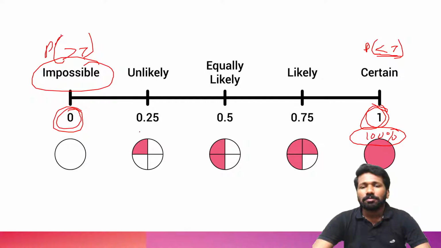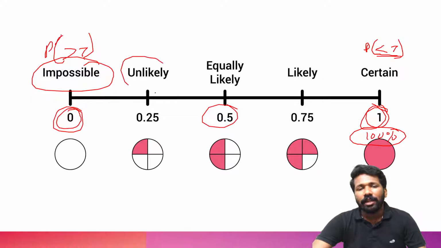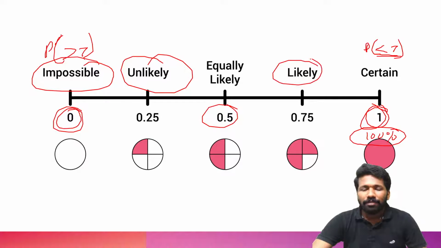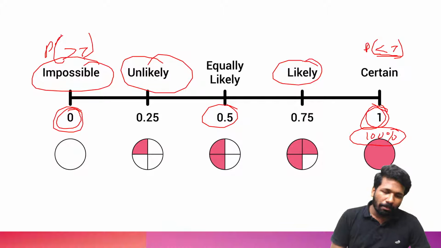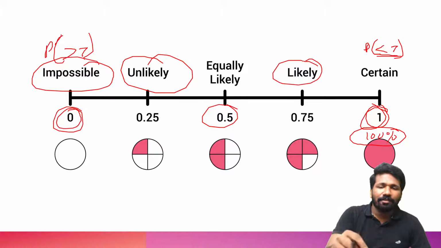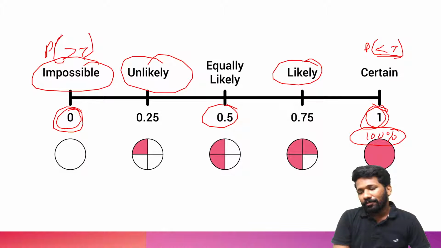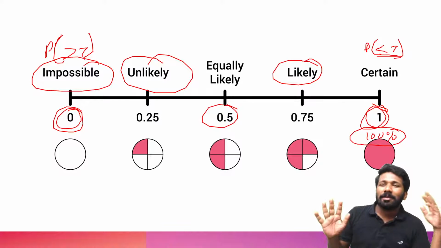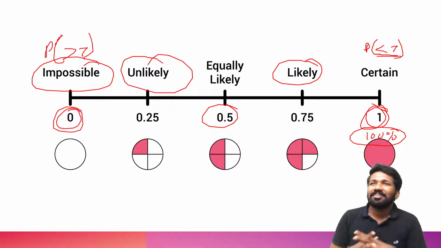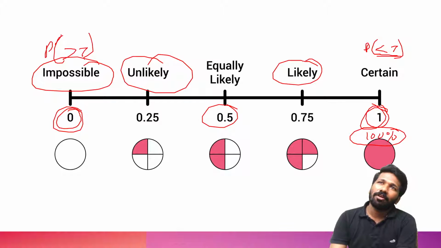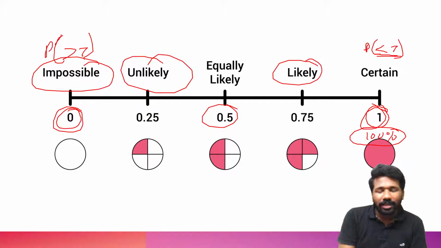So if probability of something is below half, that is called unlikely event. If it is above half, that is called likely event. Above half means the chance that it will happen is more than the chance that it will not happen. For example, let me tell you one thing. Some people think about probability of something happening, I will tell this with an example of cricket. Those of you who follow cricket.